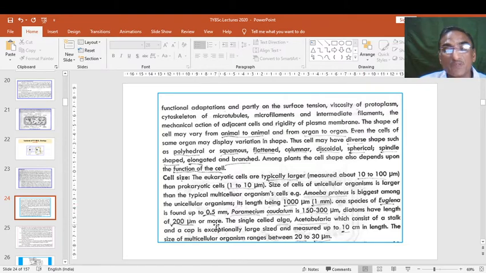unicellular organisms. The single-celled algae Acetabularia, like Amoeba in plants, are also large-sized living beings, and they measure up to 10 centimeters in length. So these are quite larger in plants than the animal cells. And the size of a multicellular organism's cells ranges between 20 to 30 micrometers. So this is about the cell shape and cell size.